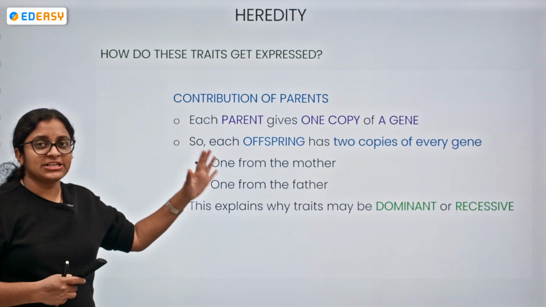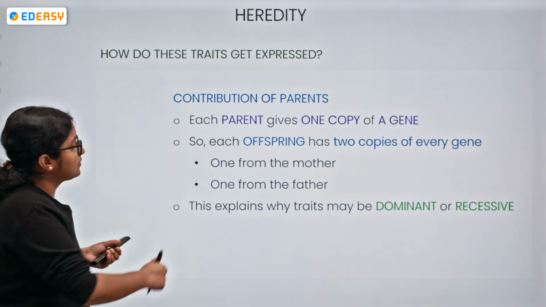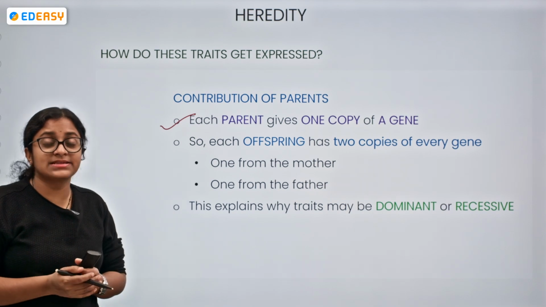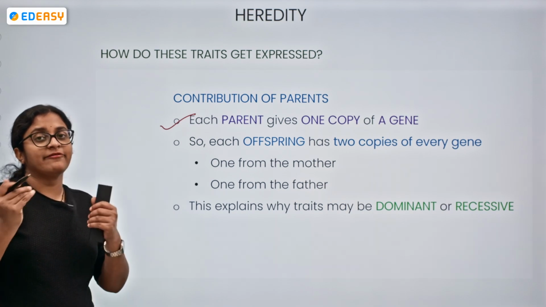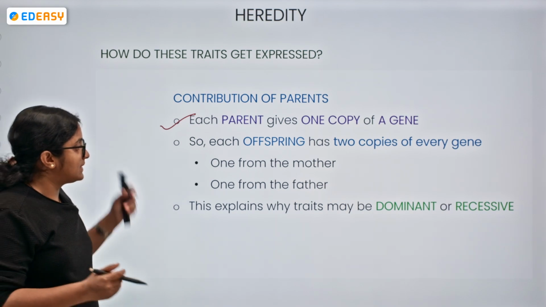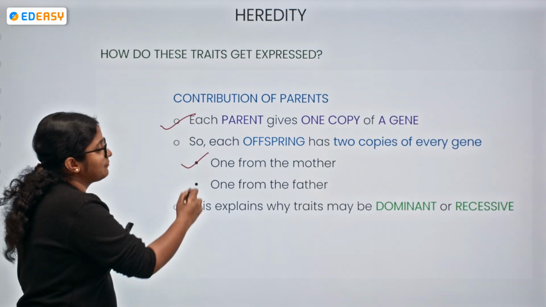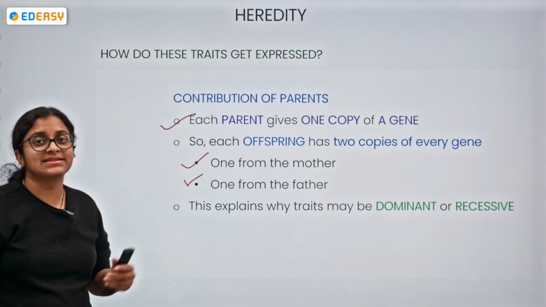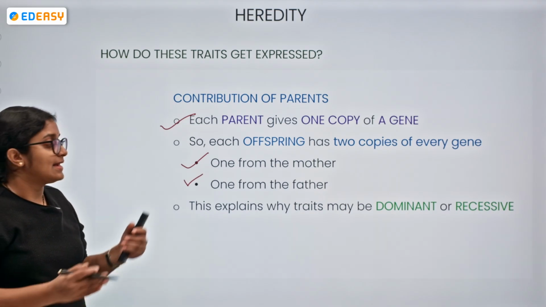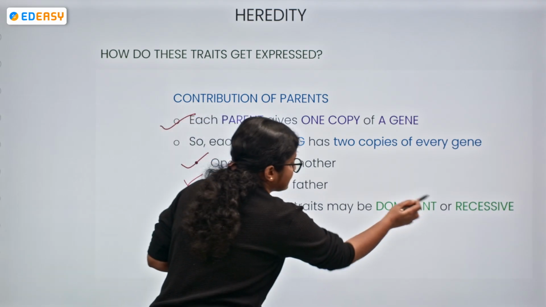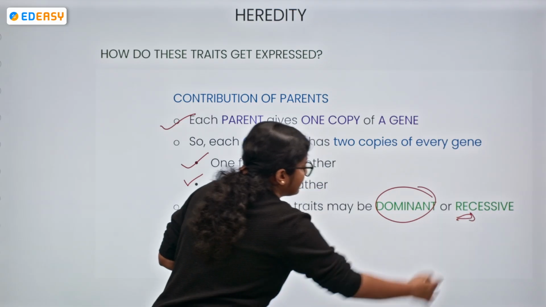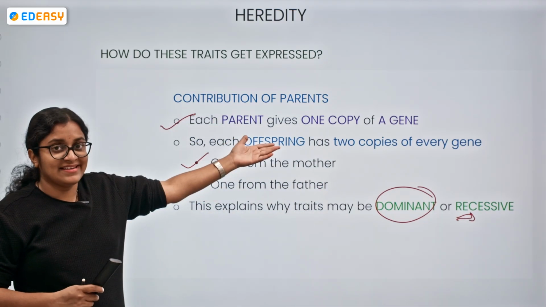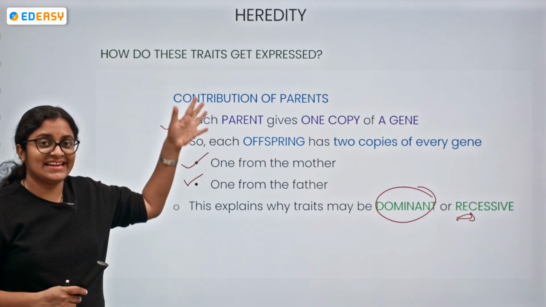Each parent is going to give one copy of a gene. That will be the contribution of the parents. So now the offspring will be having two copies, one from the male parent, one from the female parent. This shows us why the traits may be dominant or recessive. The traits are either dominant or recessive. From where are they coming? From the parent.